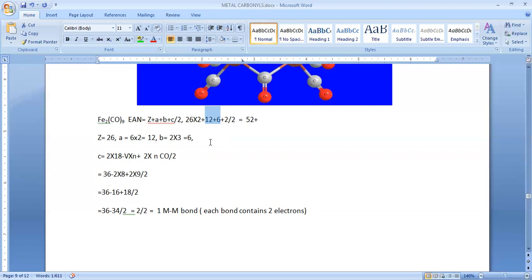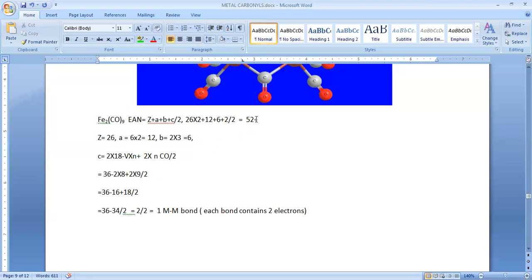If you don't know the structure of polynuclear or binuclear metallic carbonyls, at that time you can avoid A plus B. Instead, you can calculate the total number of electrons contributed by carbonyl groups. So 12 plus 6, how much? 18. So here we got the same thing.